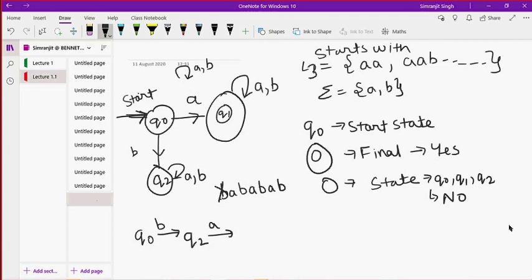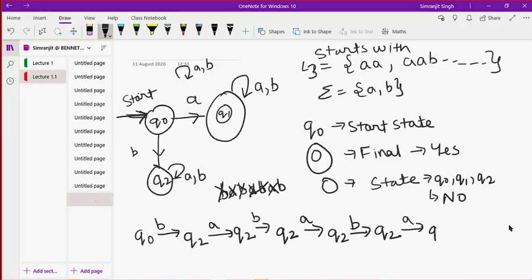So Q2, when it receives A, stays at Q2. Again, Q2 receives B here, so it is again staying at Q2. After it again receives A, at Q2 it is again staying at Q2. After a B it is again staying. So you see it will always stay at Q2 no matter what.